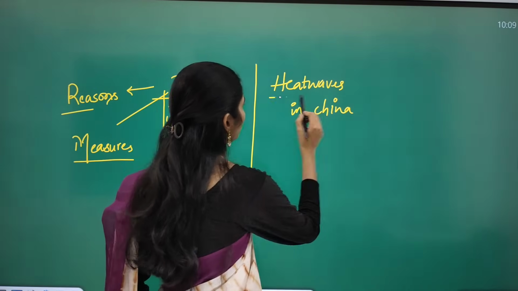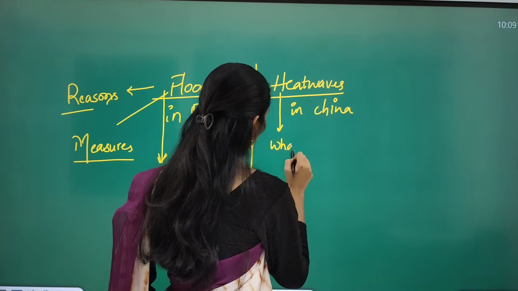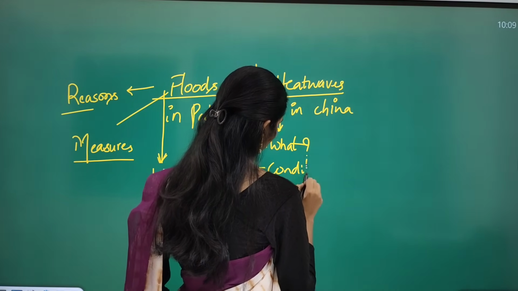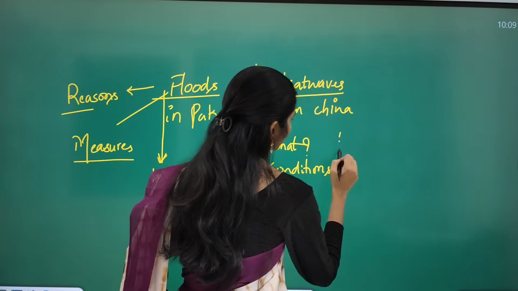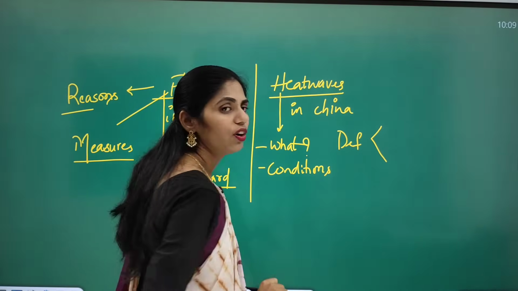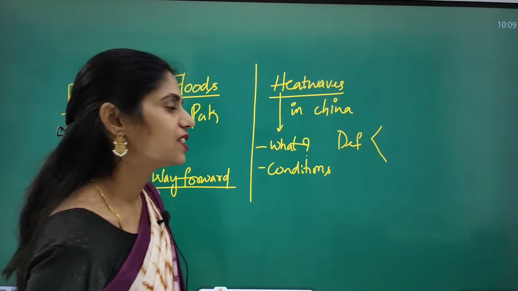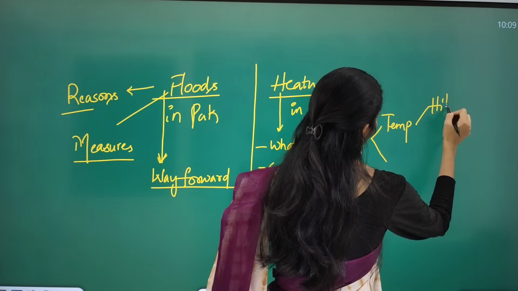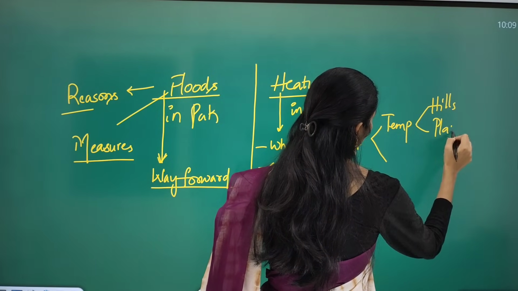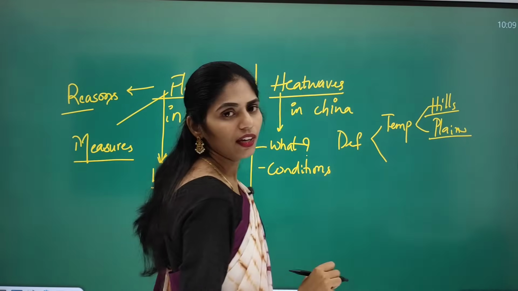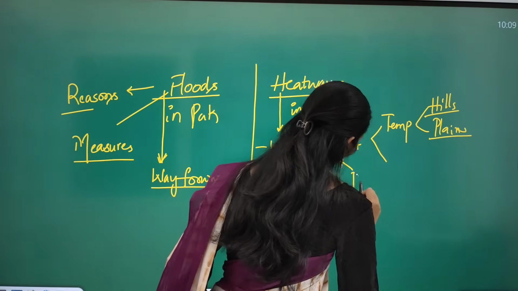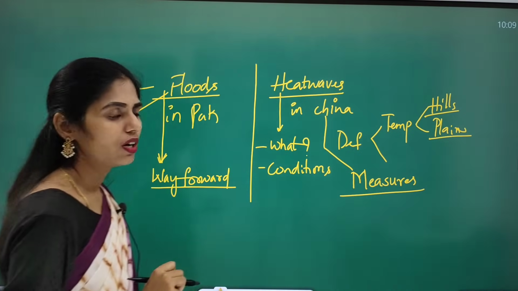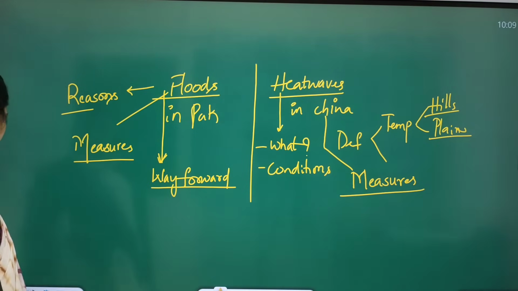And next you have to see heat waves. So you have to see what these heat waves are and what the conditions are. Okay, so you have to see the definition, according to IMD or the World Meteorological Organization, and you have to see temperature variation in hills or in plains regions, etc. And you have to see what measures can be taken to address these heat waves. Okay, so in this way you can get a question.